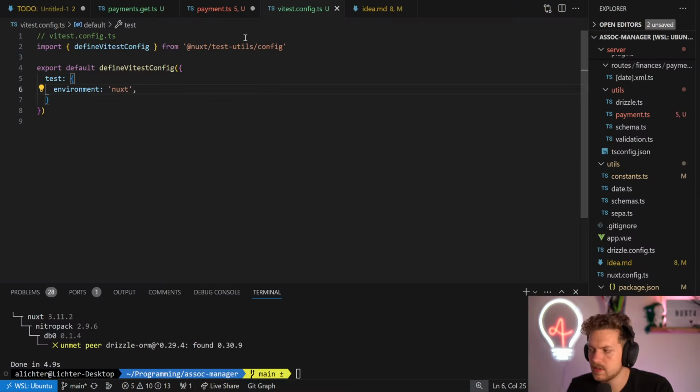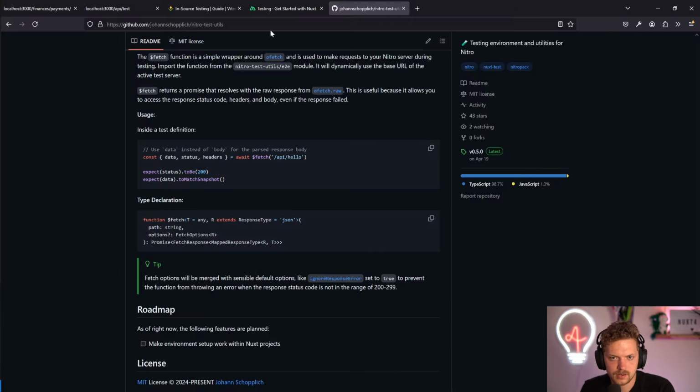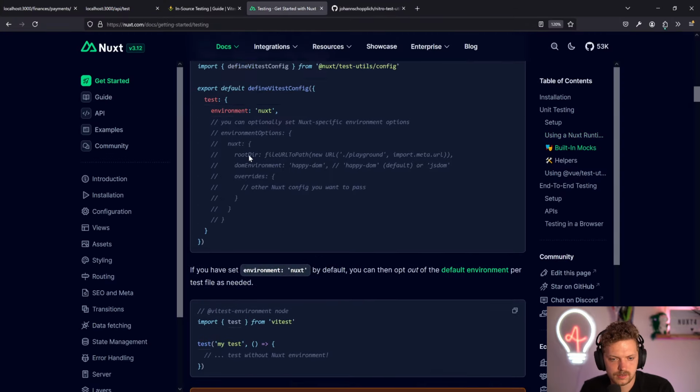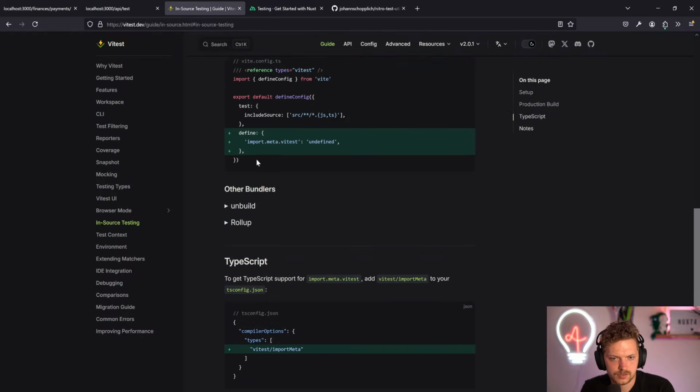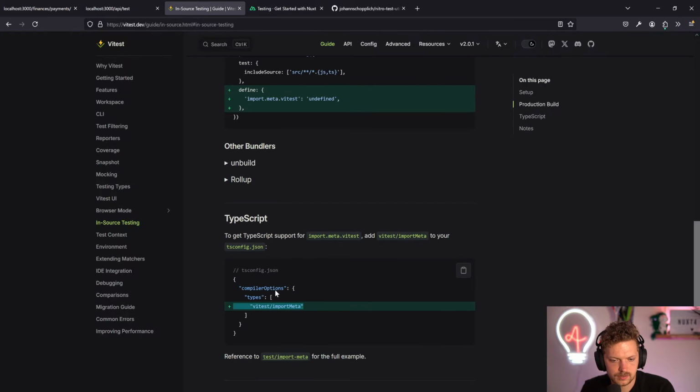Let's see. We don't have Happy DOM installed. We might not need it, I hope. And okay, now we also need the include source. We need to add these in a sec.